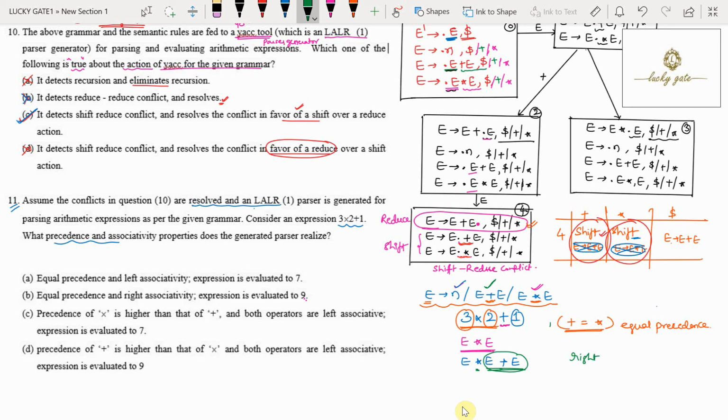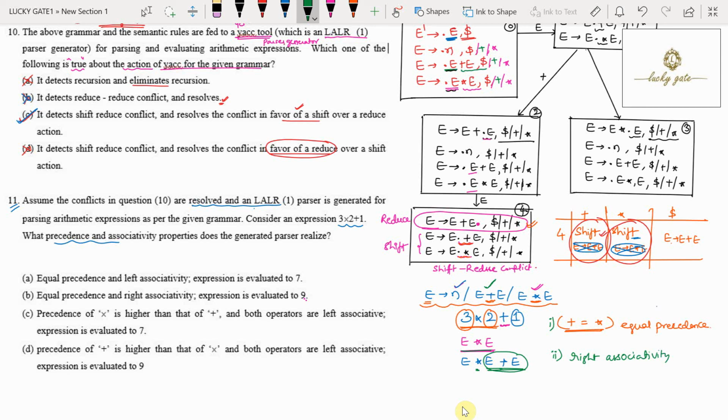Very first we concluded that plus and star have equal precedence, and because Yacc resolves the shift reduce conflict by always preferring shift over the reduce, it is not performing the reduce of E star E first, it is preferring the reduce of E plus E first. It means right to left evaluation is done, so we call it right associativity.